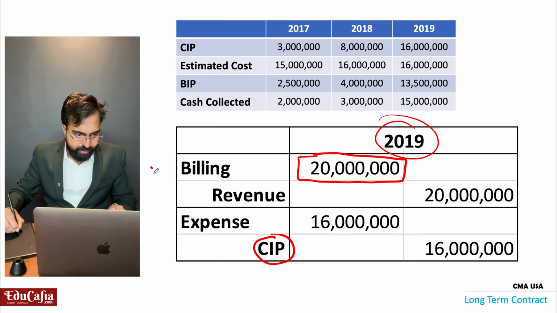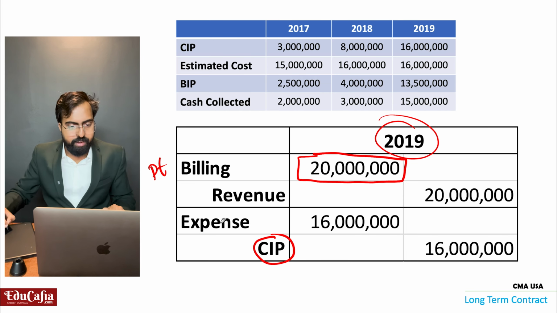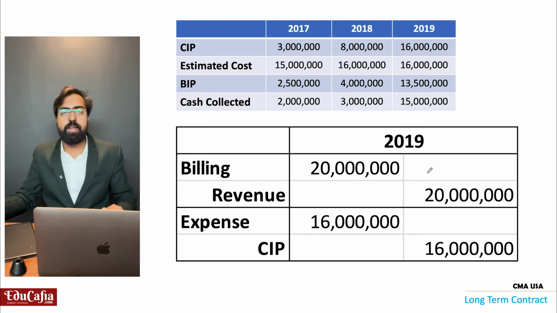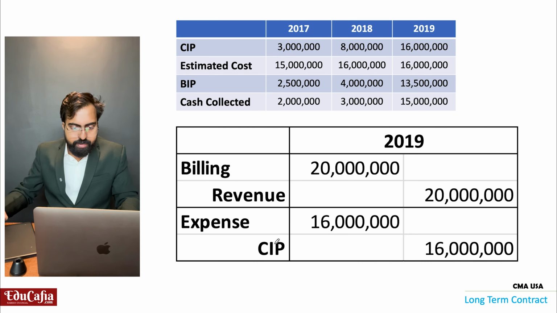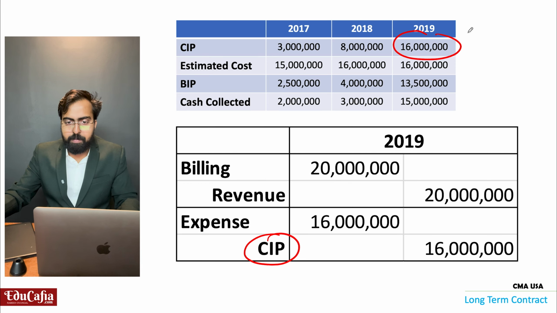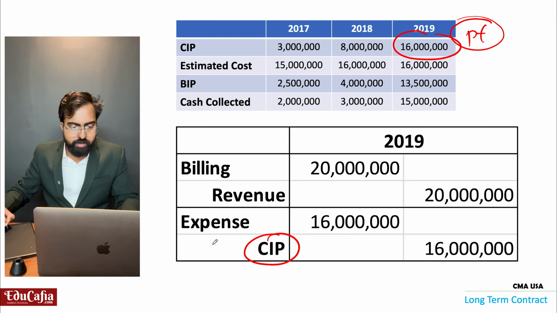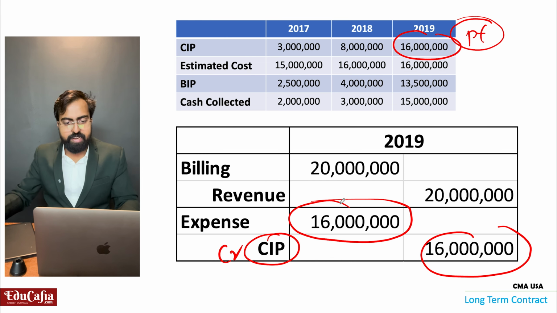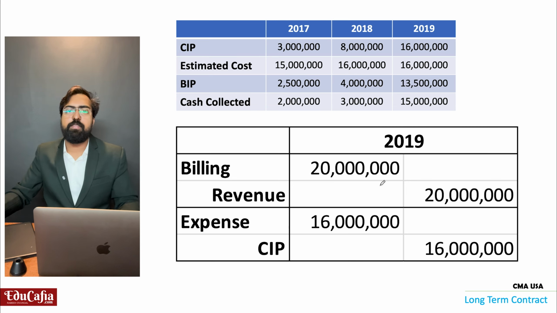That we will debit and we will credit revenue 20 million. Then in CIP account 16 million is there as debit amount. This we will credit here 16 million as expense, as construction expense debited.